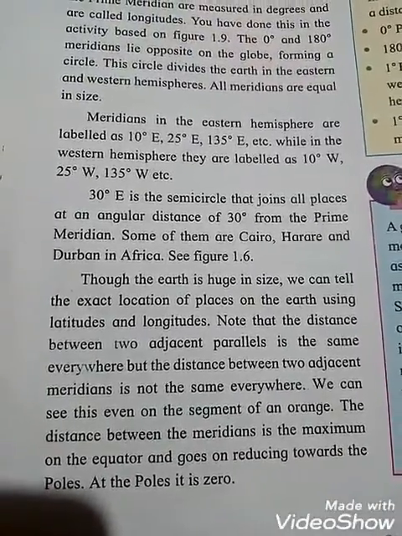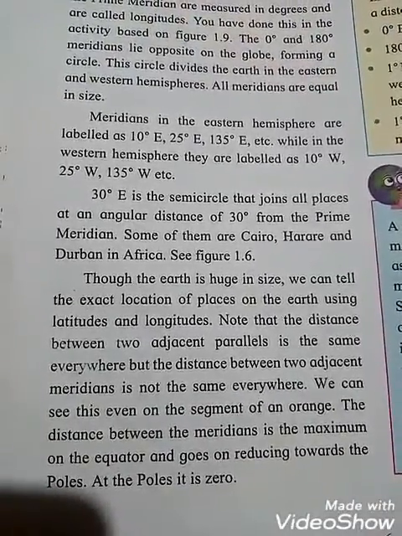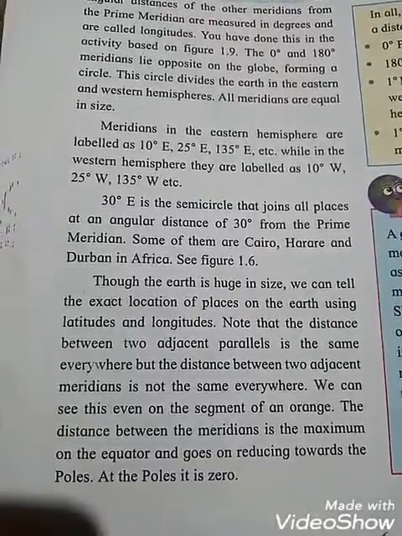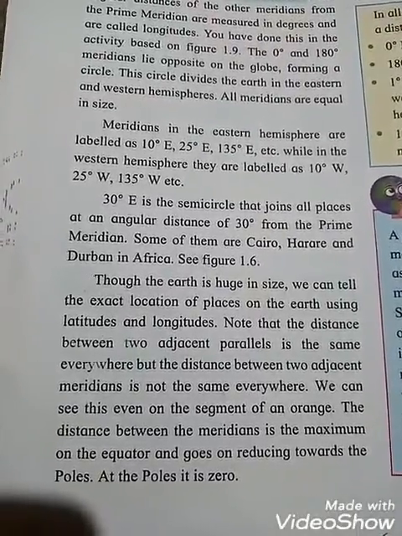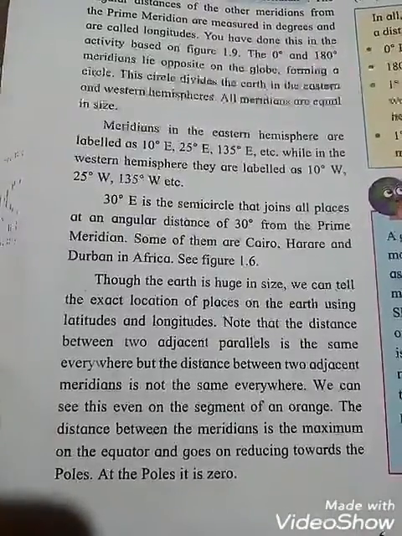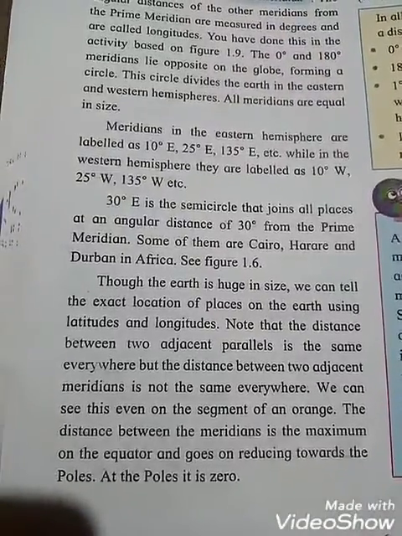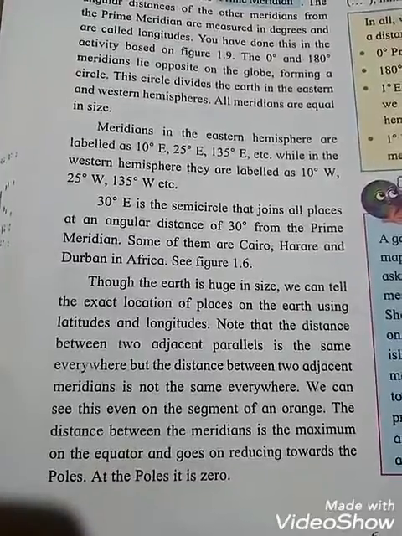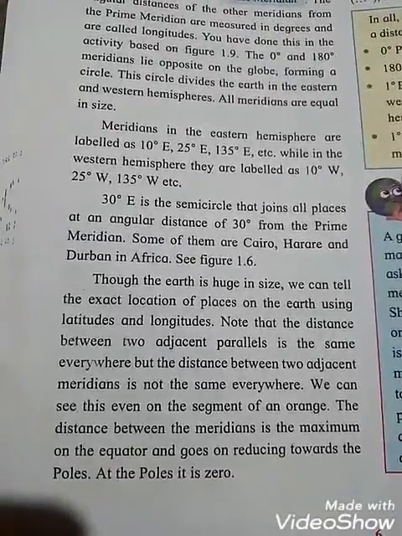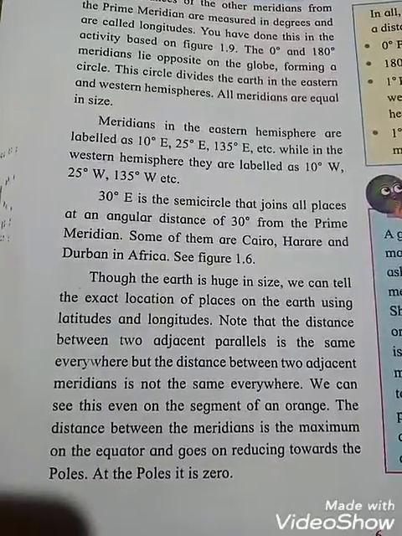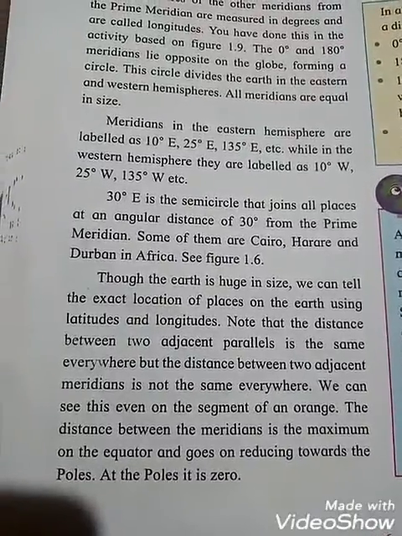It was activity based. We can see that the distance between the meridians is the maximum at the equator and goes on reducing towards the poles. At the poles it is 0. And this way students, the distance between the meridians is the maximum at the equator, and it goes on reducing towards the poles, and at the poles it is how much?